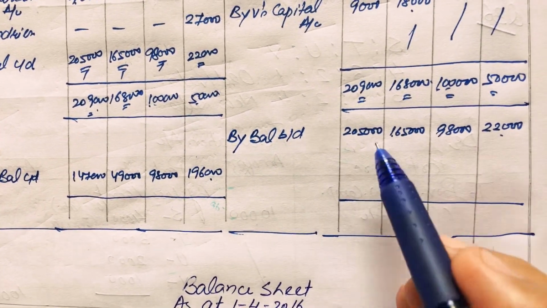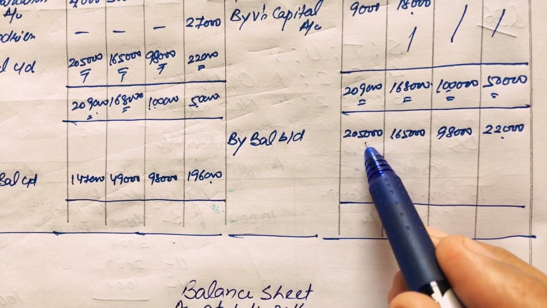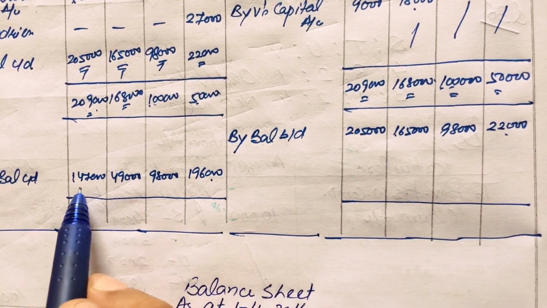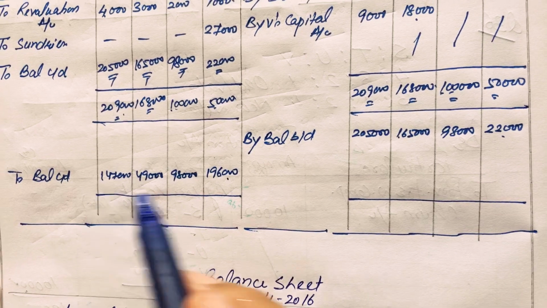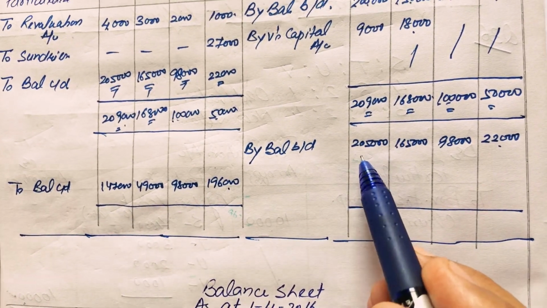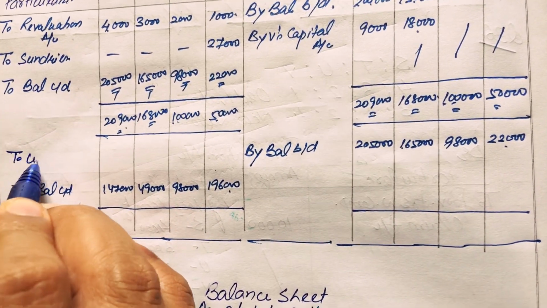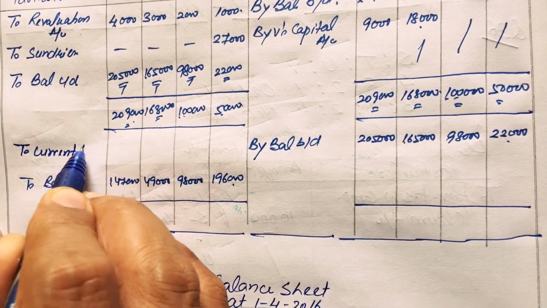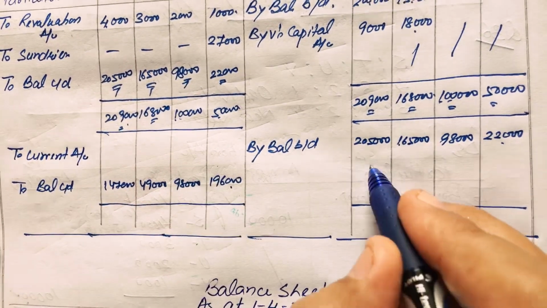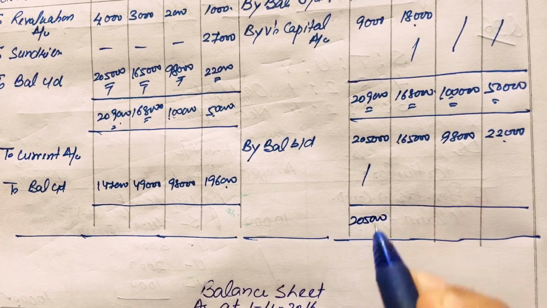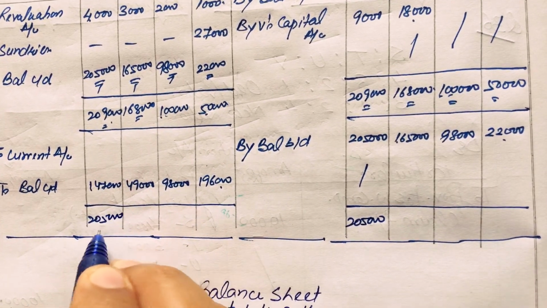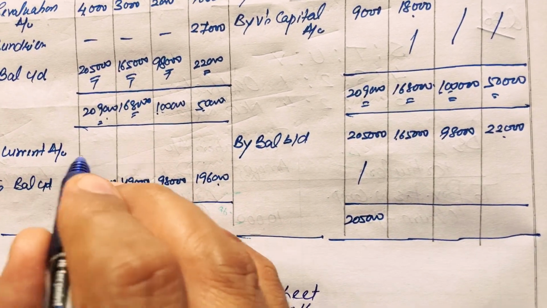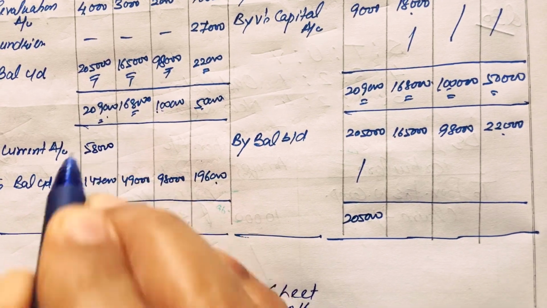Here S's capital is 2,05,000, but now it should be 1,47,000. Whatever the excess in S's capital, that will be transferred to the current account as per the information given in the question. 2,05,000 minus 1,47,000 is 58,000 rupees.